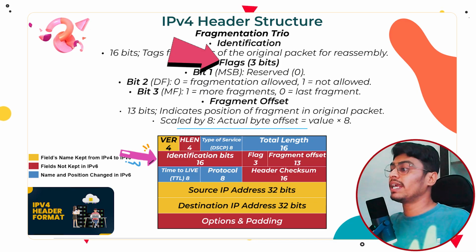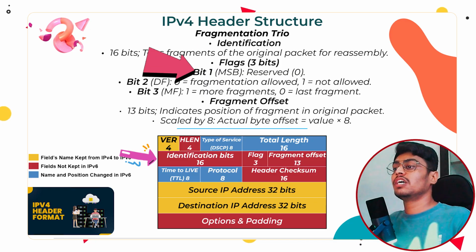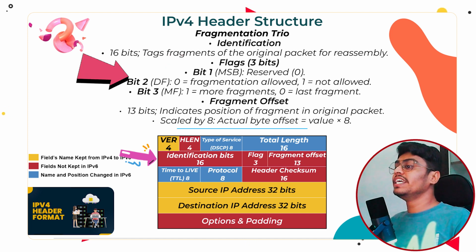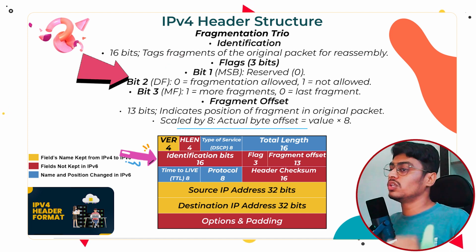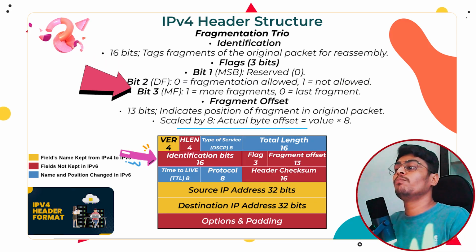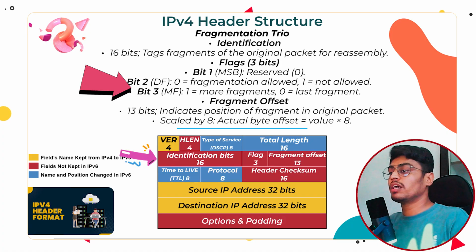Now next field is flags. This is a 3-bit field. The most significant bit, MSB, is reserved and its value is fixed as 0. The next bit is do not fragment, DF, which can be set as 1 or 0. If you set DF as 0, it means fragmentation is allowed. If you set DF as 1, it means no fragmentation is allowed. The third bit is more fragments, MF, which tells whether this is the first, middle or last packet. If it's the last packet, MF is 0, otherwise it's 1.